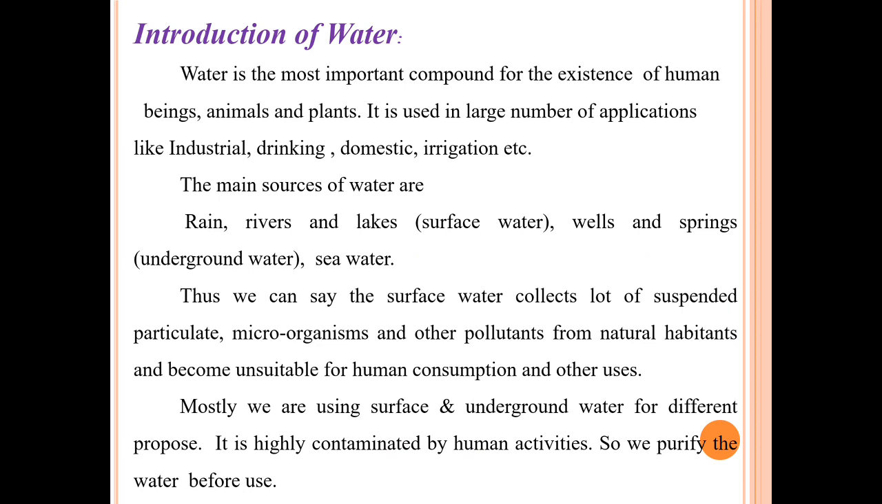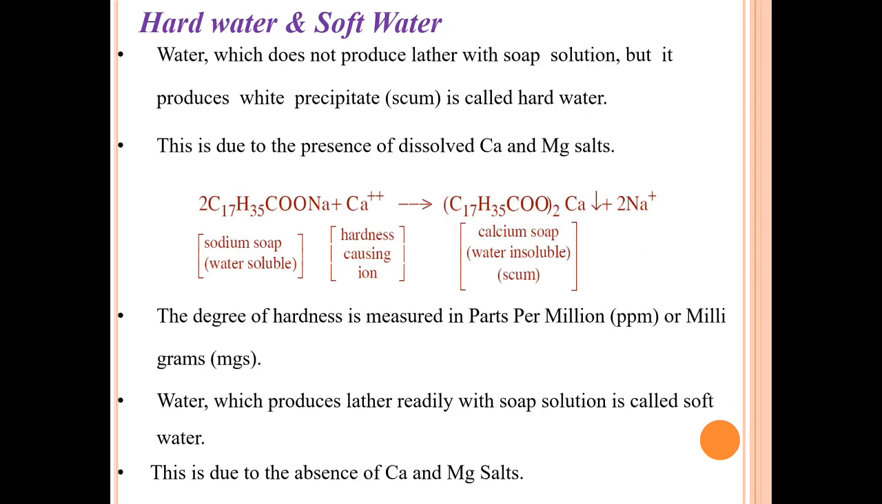Mostly, we use surface and underground water for different purposes. It is highly contaminated by human activities like different types of industrial activities. So, we purify the water before use. Water is of two types, hard water and soft water.